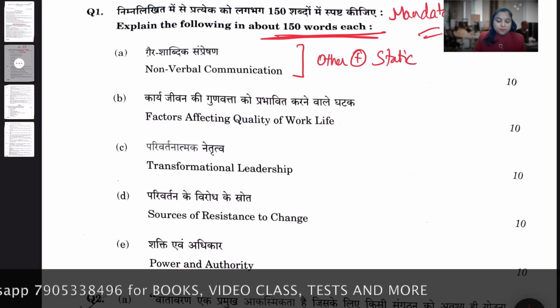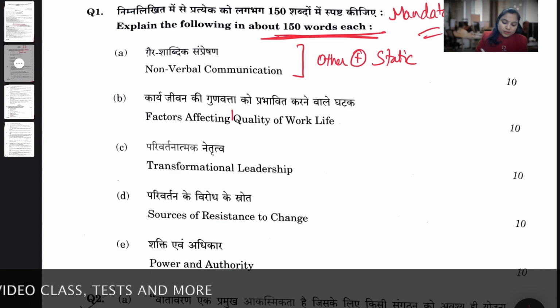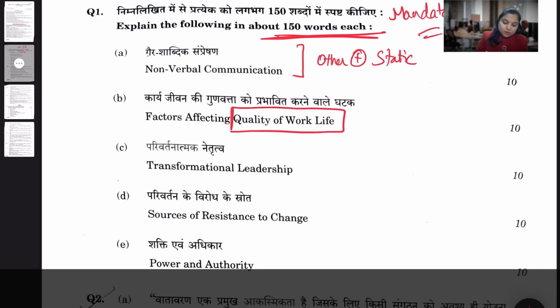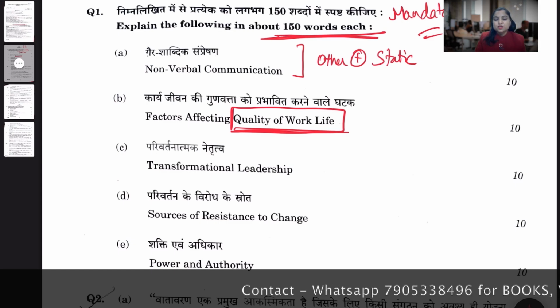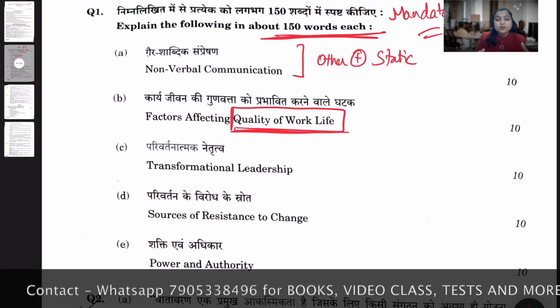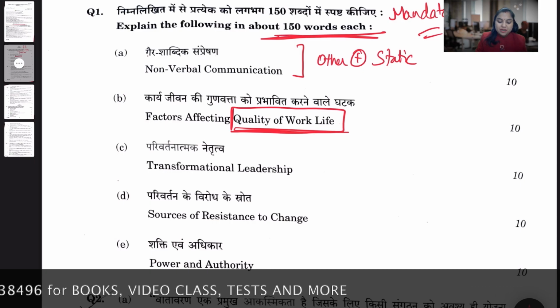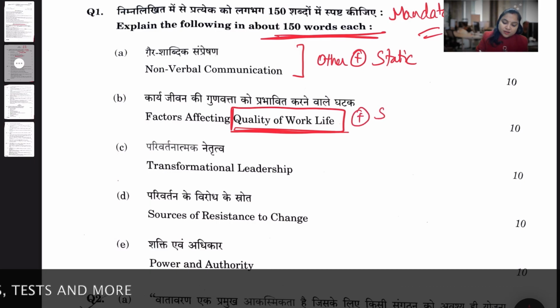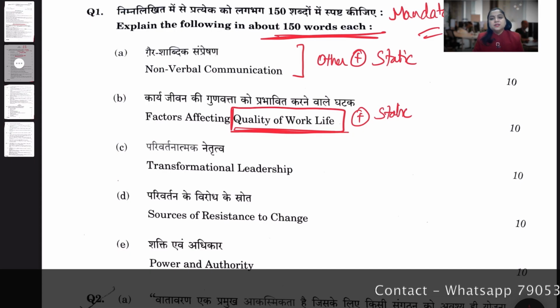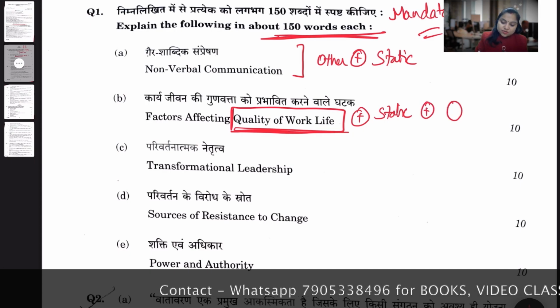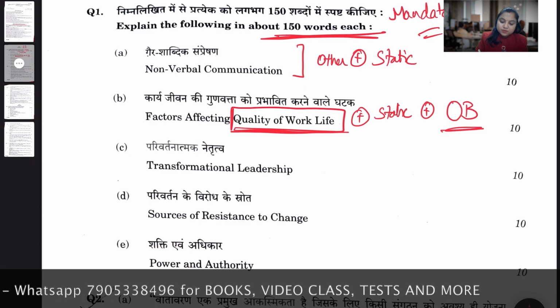Next, question 1b is factors affecting quality of work life. We have the topic of quality of work life. Yes, it has also been asked in a past paper, so we can call quality of work life a creamy topic from the past papers. It is again a static topic, and it is related to your organization behavior subject.